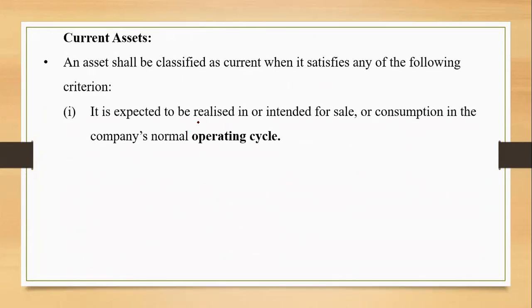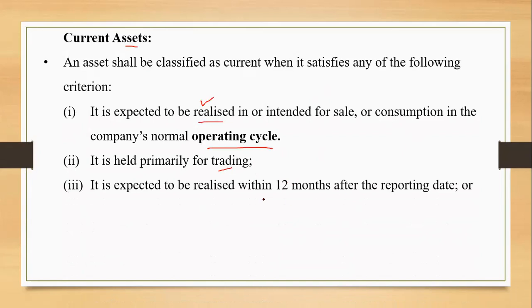It is expected to be realized, because when you talk about an asset, you have to use this word, realized within the company's normal operating cycle. It is held primarily for trading. It is to be used in the business, and it is expected to be realized within 12 months after the reporting date. So operating cycle, 12 months, and being traded, all three features were there for current liabilities also. The criteria basically. It is cash or cash equivalent. This is in addition for a current asset.